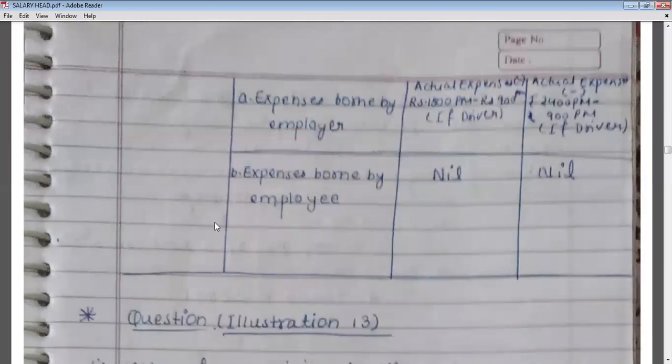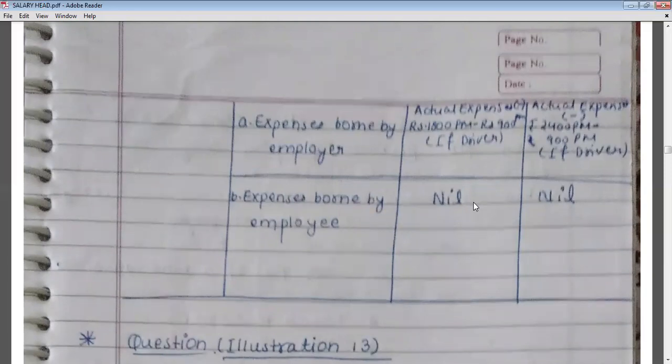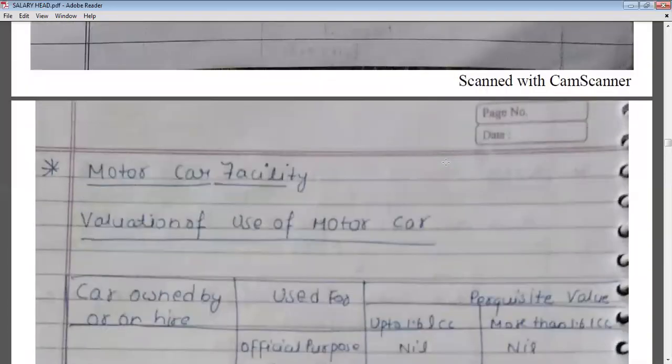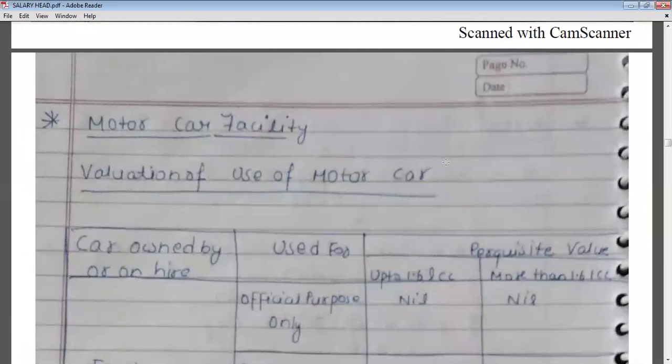Now, expenses borne by the employee. If such expenses are borne or paid by the employee, then no amount will be taxable. Okay, so this is all about your motor car facility. So in the next lecture, we will understand the motor car facility through an example.